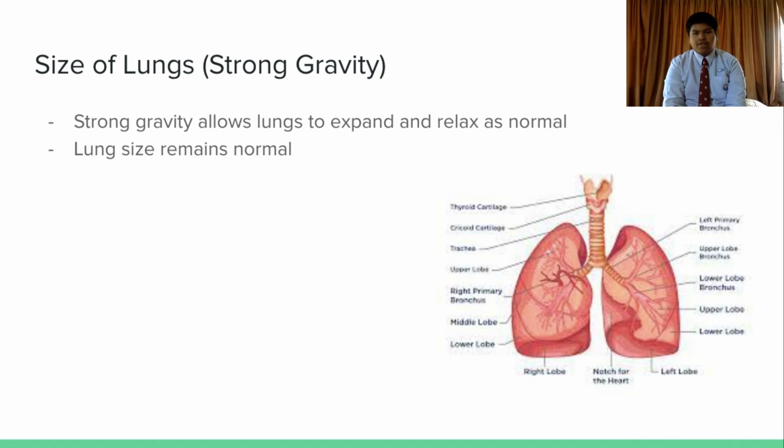Meanwhile, in a strong gravitational atmosphere, though there is greater gravitational strain on the lungs, this does not affect the lungs' size. Because of this, the size of the lungs stays normal compared to if they were on Earth.